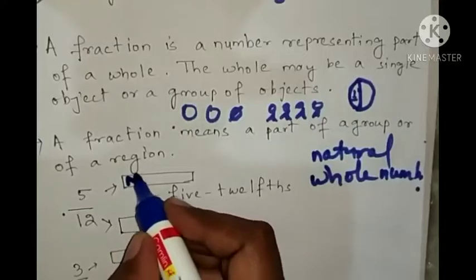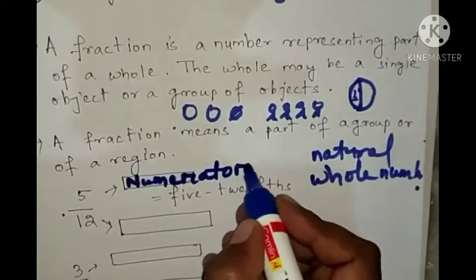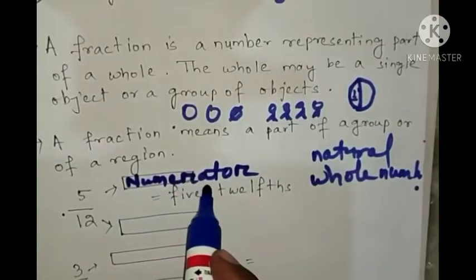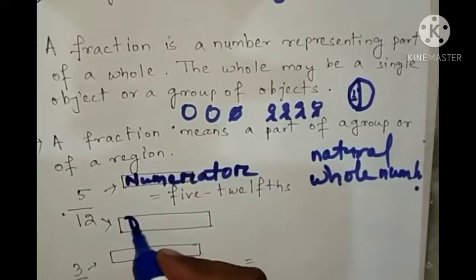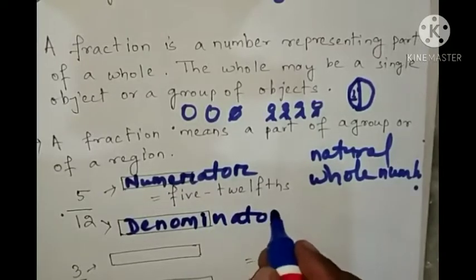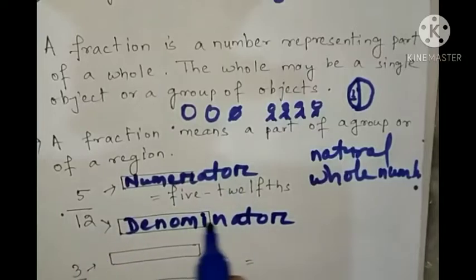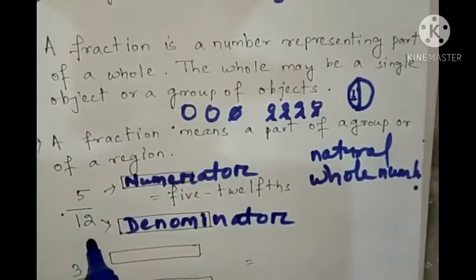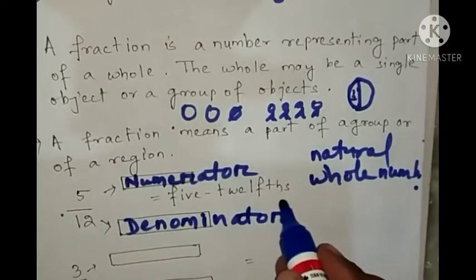So here no space is there, but still I will try to adjust. Okay, so 5 is what? Numerator. Then 12 is what? Denominator. So in a fraction, the upper number is the numerator and the lower number is the denominator. How will we read this? We'll read this as 5/12.